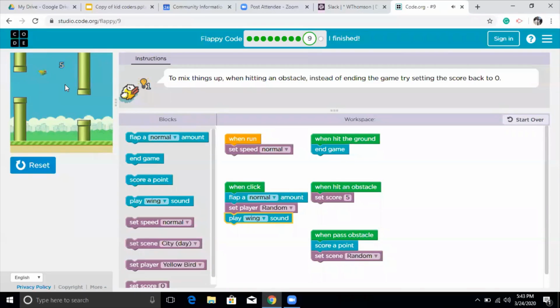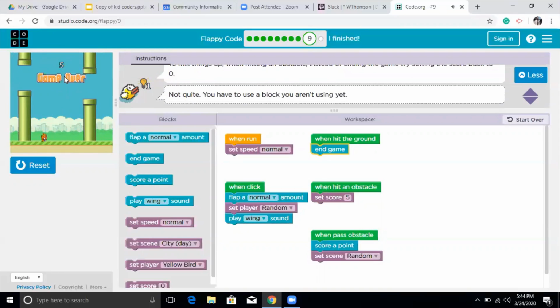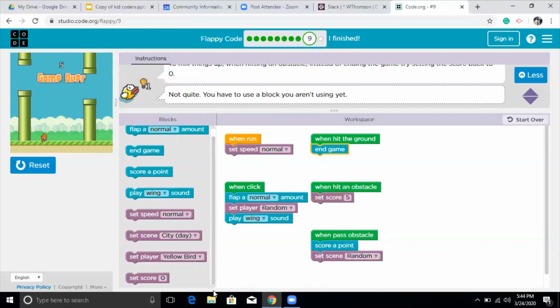Play wing sound, set speed normal. Okay, still saying that maybe you have finished this, and I'm going to think which one I'm still not using yet. Or I think, yeah, I just have here set score.